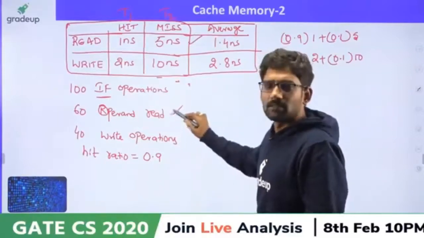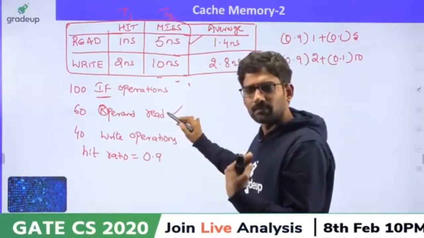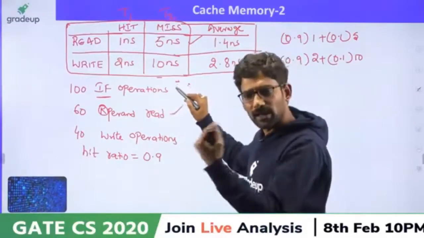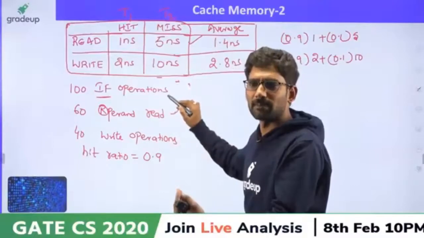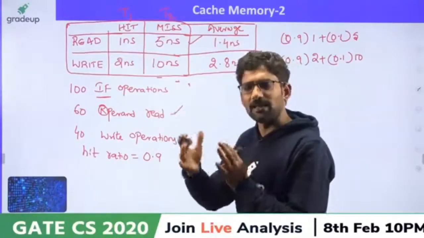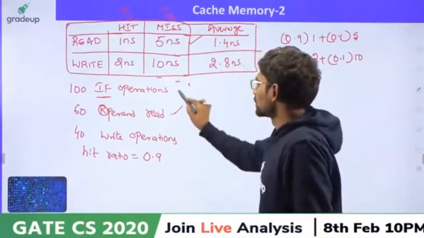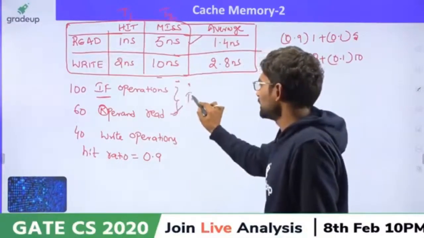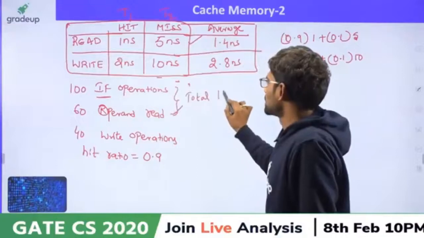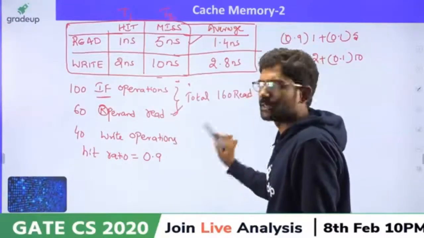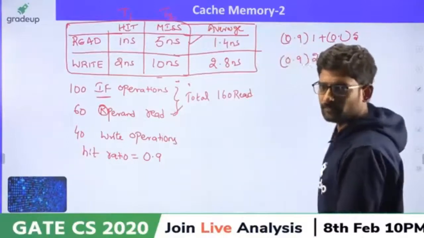Here the CPU takes operands from memory, here the CPU takes instructions from memory. So fetch and read are similar terms, synonyms. So total how many read operations are there? Total 160 read operations and 40 write operations.